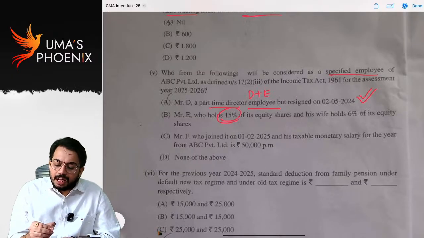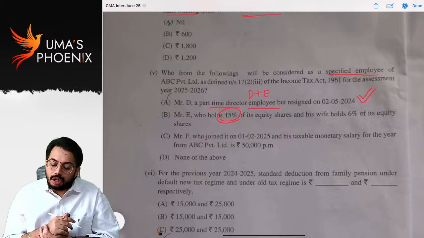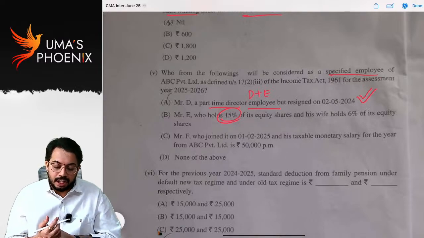He will be treated as a specified employee. He is holding 15% equity shares and his wife holds 6% of the equity shares. So, total 21% equity shares.